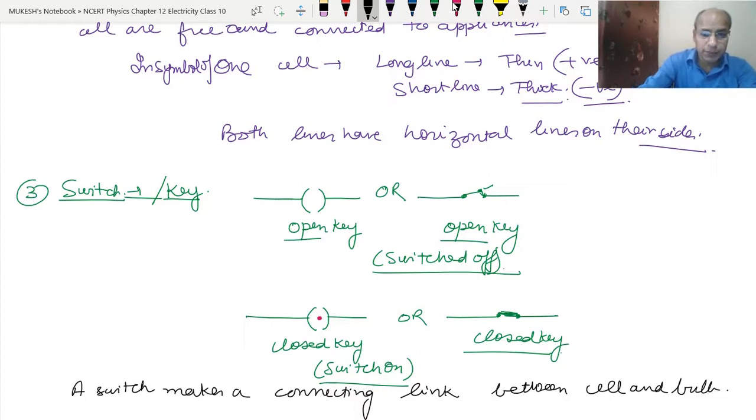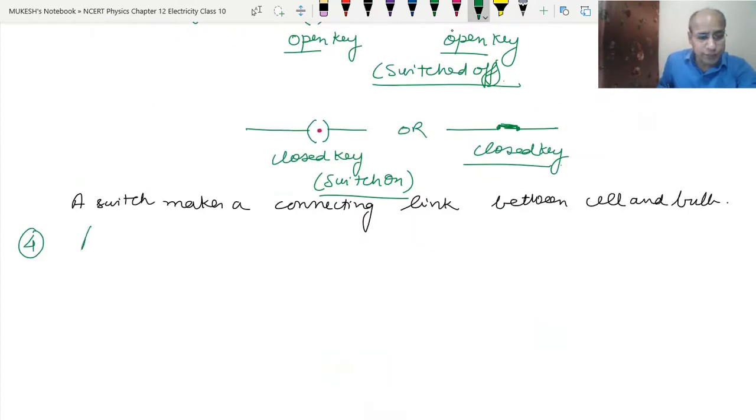Now the next one, the fourth one, is a wire joint. Wire joint means when we join two wires, like suppose if this is one wire, this is another wire, then we just join like this. So wire joint is represented as one wire, another wire, and then at the joint we will put the dot. So this is the wire joint.